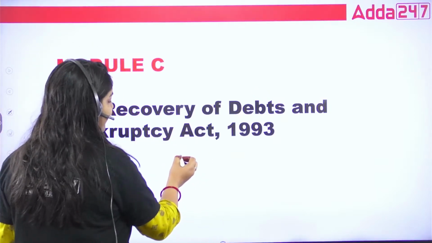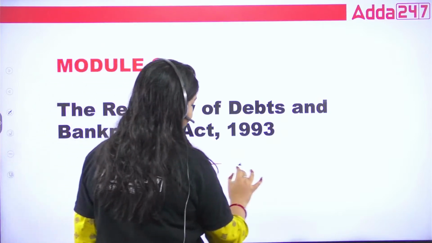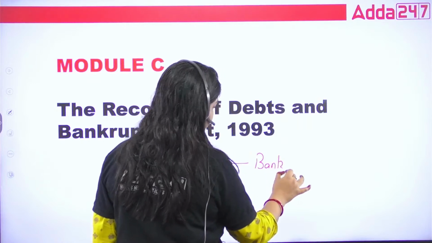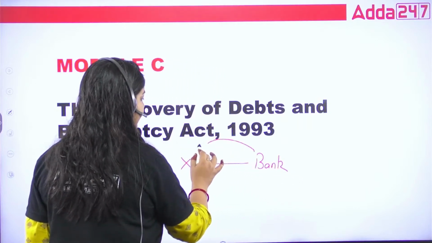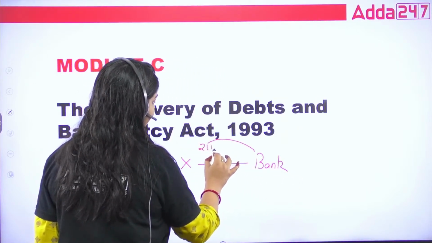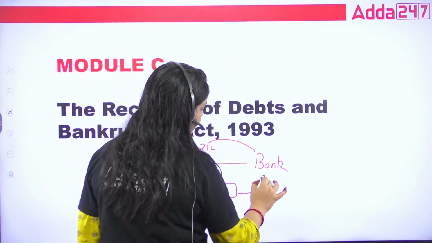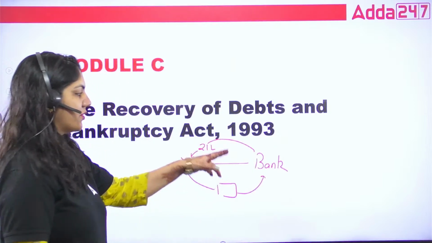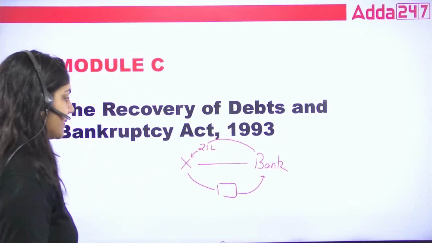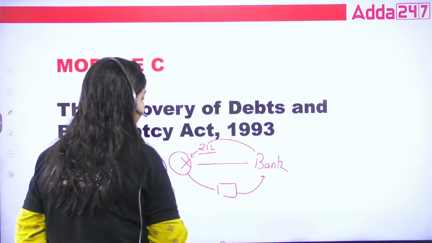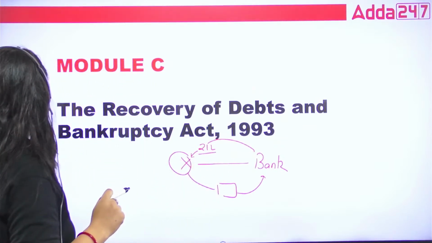So what does this act basically want to say? X, this is the bank. X has taken, suppose, 21 lakh from the bank, and has already given movable property as security to the bank. But suppose X is not able to pay the 21 lakh rupees. What will happen in that case?